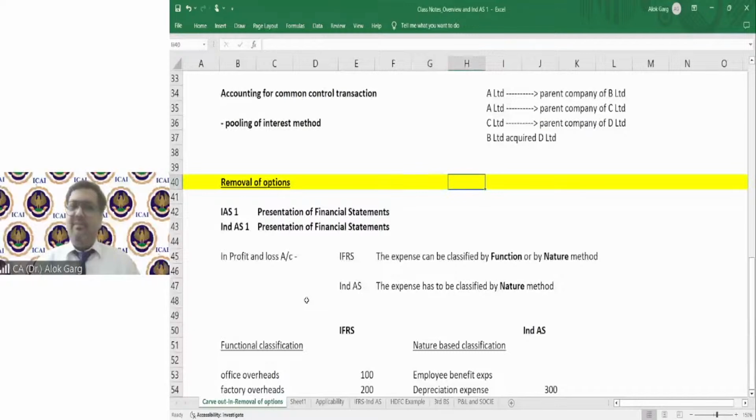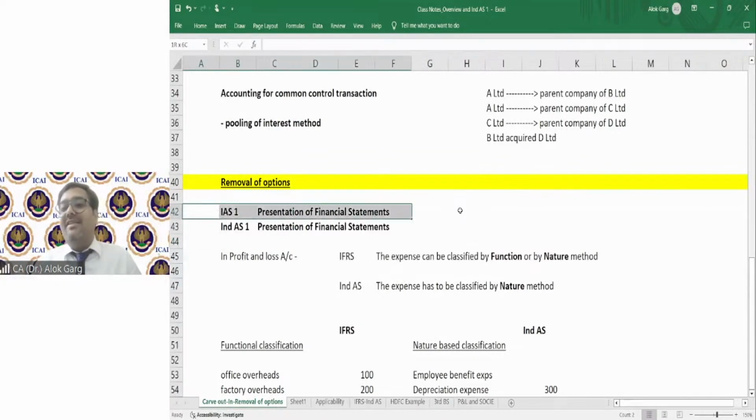Friends, in AS10, the accounting standard was giving you two options for a subsequent measurement of PP&E. Likewise, in IFRS, at many places, the standard gives you choices, multiple options for an accounting treatment. So friends, we have IAS1, International Accounting Standard 1 globally on presentation of financial statements, and IND AS1 in India on presentation of financial statements.